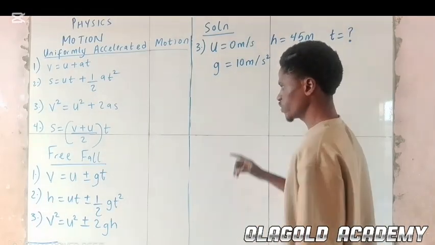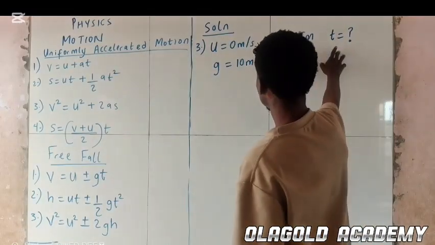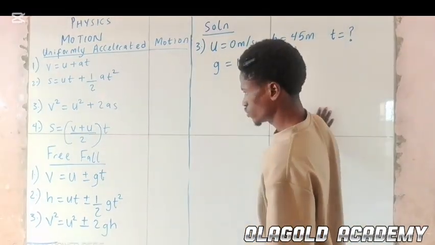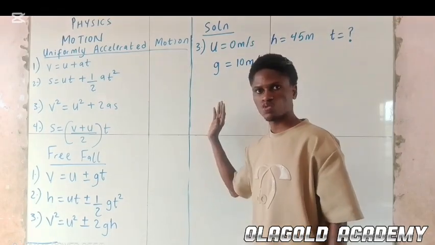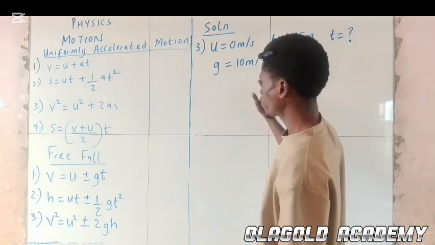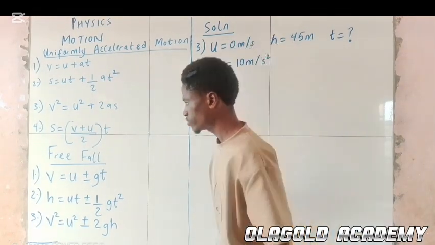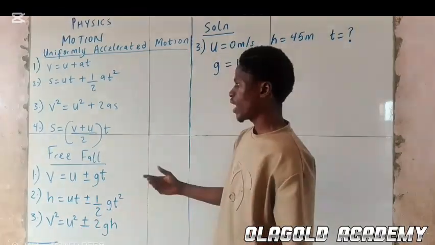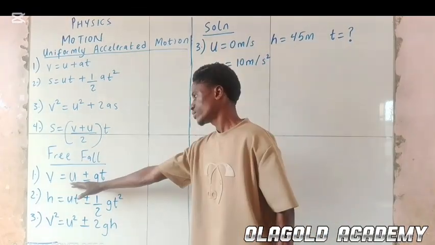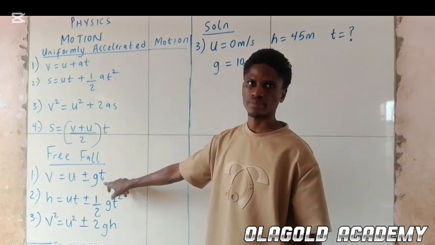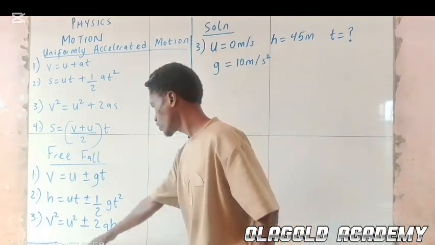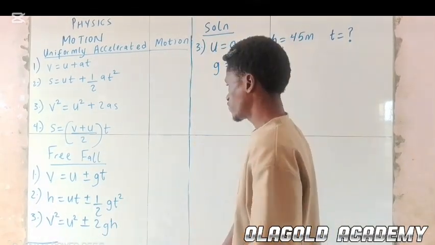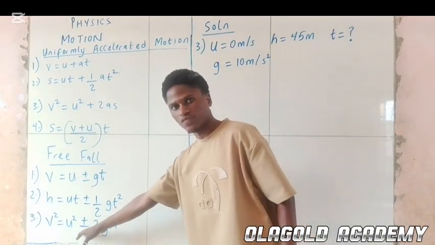So there's no direct way we can get time. What we are going to do in this question is to first of all get our final velocity. If we get the final velocity, we can now apply the formula to get our time. So let's get the final velocity first.